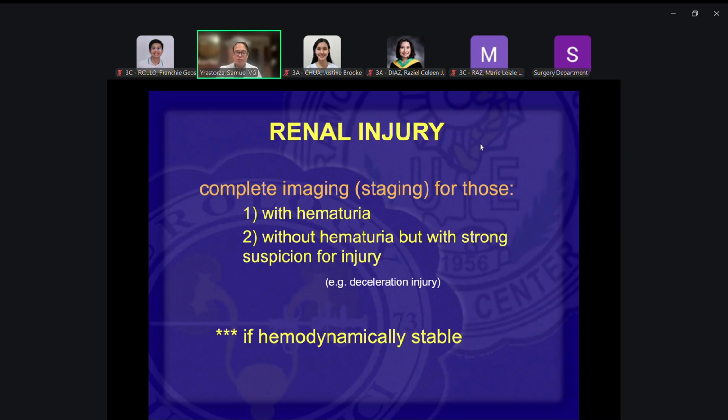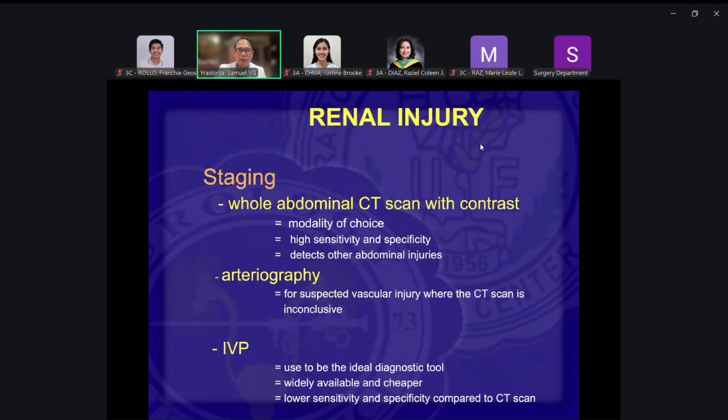And of course, if the patient is stable in terms of BP, heart rate, then you can do your complete staging. And staging is usually diagnostic. And for this, okay, the diagnostic modality of choice would be whole abdominal CT scan with contrast. That is the diagnostic modality of choice.